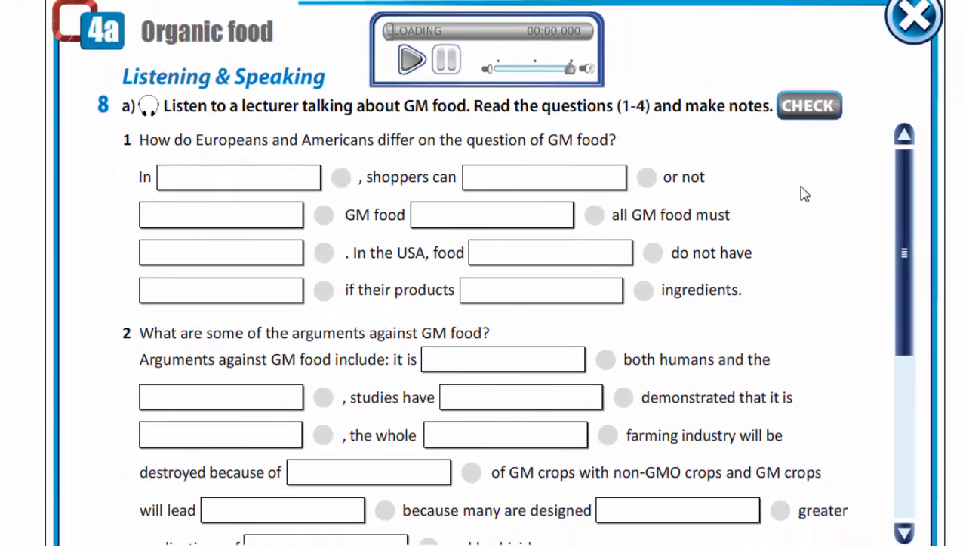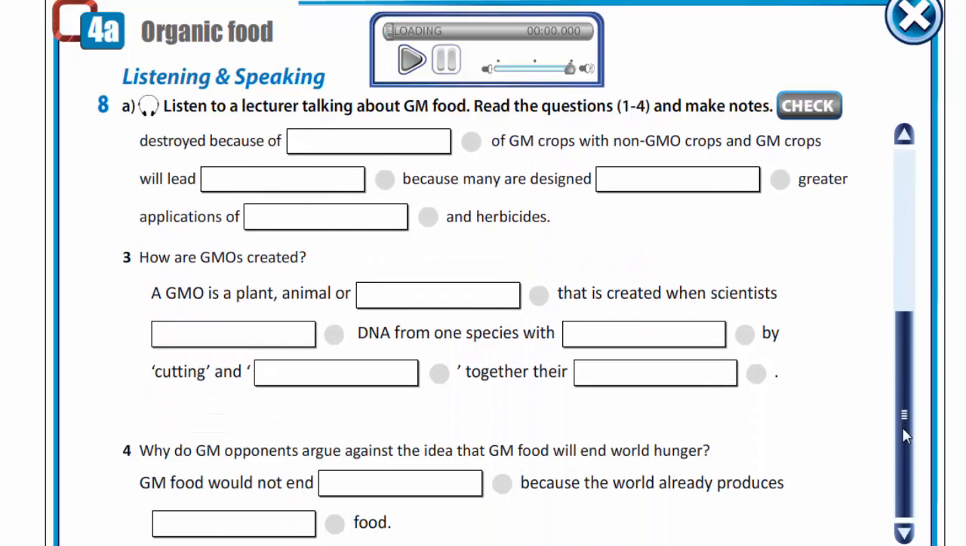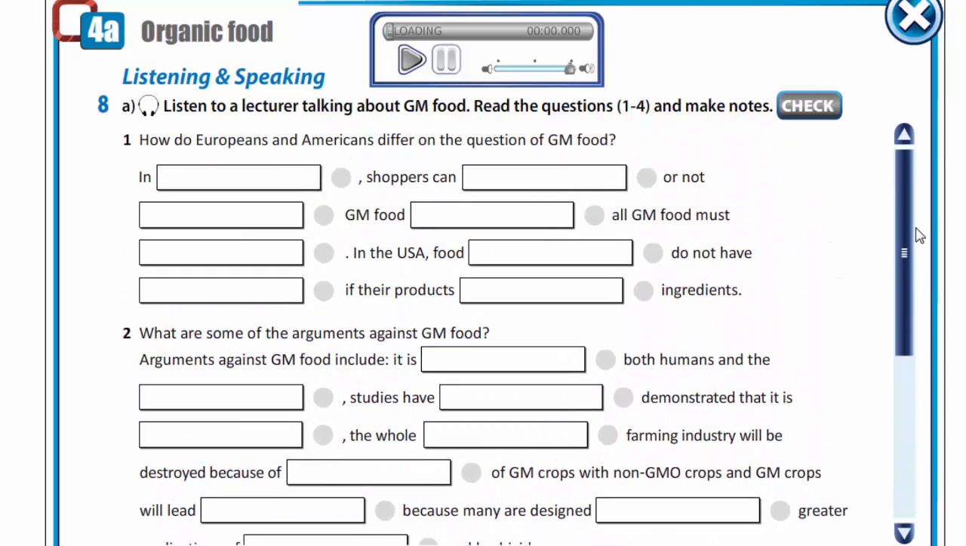Exercise 8. You are to listen to a lecturer talking about GM food. Read the questions and make notes.